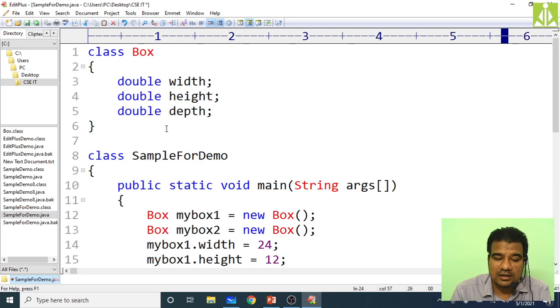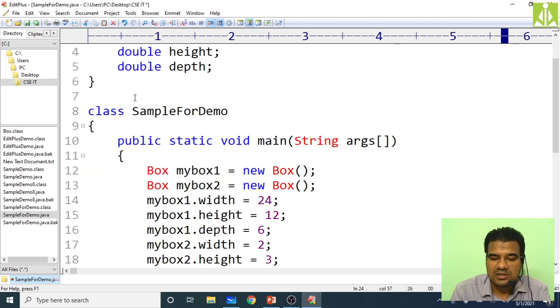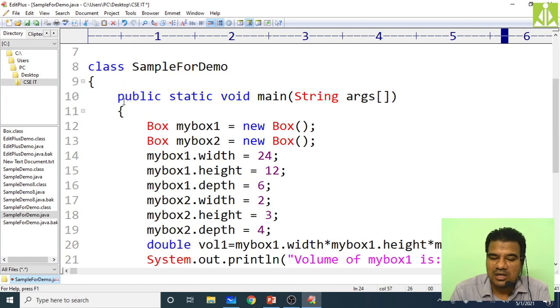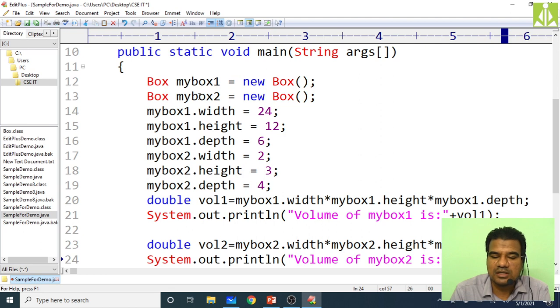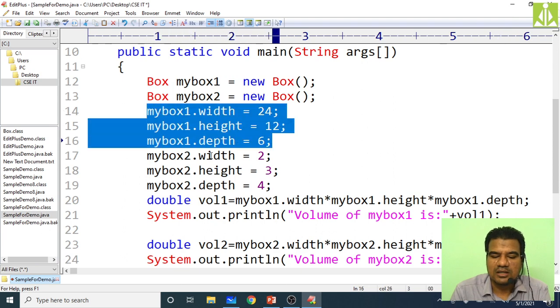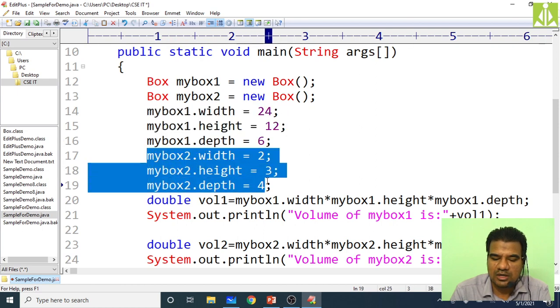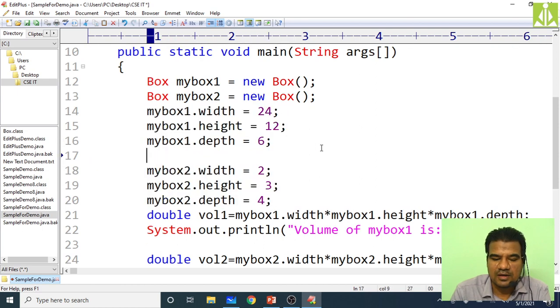See, when we are using separate classes, only one class needs to have the main method, and the other class is simply having the instance variables, it is not having the main method. So inside this we are keeping the main method, and inside that main method we are creating the objects for this Box class. The first object my box 1, the second object my box 2. We have initialized the instance variables of my box 1 from here to here. Then we have initialized the instance variables of my box 2, from here to here. Just have a separation in between like this.